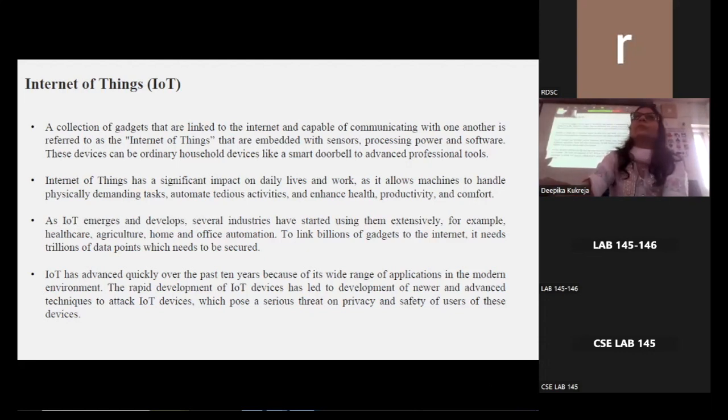IoT has advanced quickly over the past 10 years because of its wide range of applications in the modern environment. The rapid development of IoT devices has led to newer and more advanced techniques to attack them, which pose a serious threat to the security and safety of users of these devices.